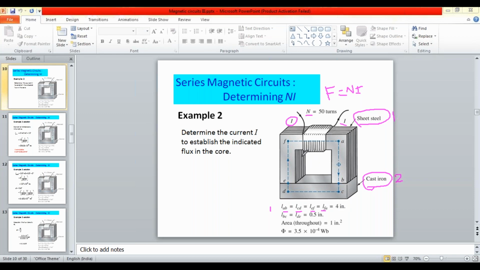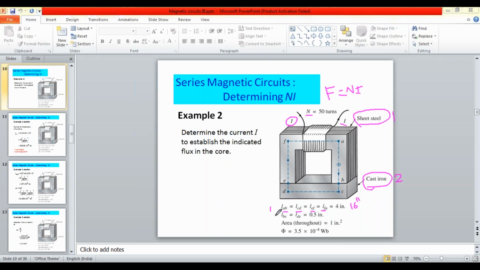So the total length of A, B, C, D, E, F and FA, that is the sheet steel length, is equal to 4 into 4, that is 16 inches. Sheet steel material total length is 16 inches.